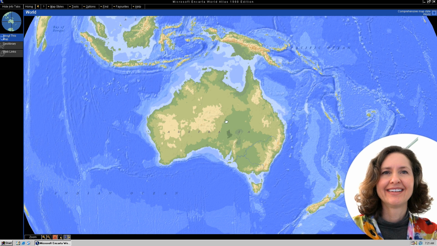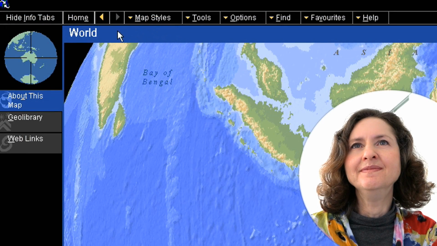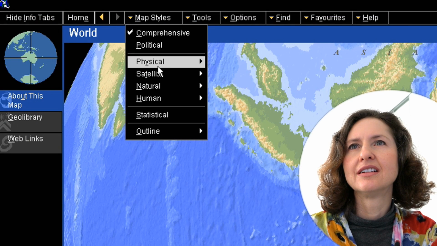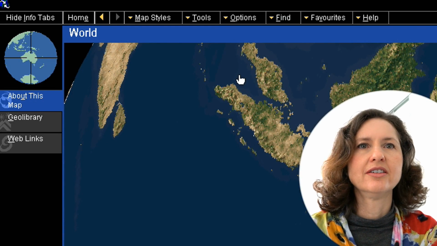Yeah, exactly. So if we switch over to satellite imagery, it might show us a better example. Where is satellite? We'll have a little look. Where do you think you might switch to? Map styles, satellite imagery, and daytime. Well, you wouldn't see anything at night. And there we go, that shows you a lot more of the desert. That's much better as an example. A lot of Australia is more desert, and Tasmania is a lot greener, which is the way it is. Exactly. So there we go, and you can see the whole world like this.